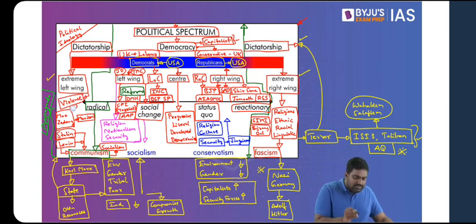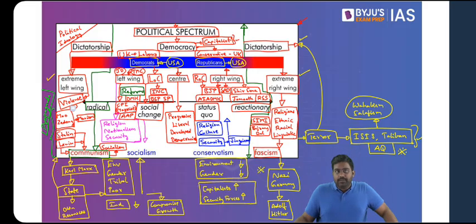If you look at what Lenin and Stalin did, they killed lakhs of people. Even under Mao Zedong, several people suffered, millions of them suffered, because it leads to brutality of the state. It leads to authoritarian rule. That's what happens when you don't have democracy, when there are no fundamental rights.